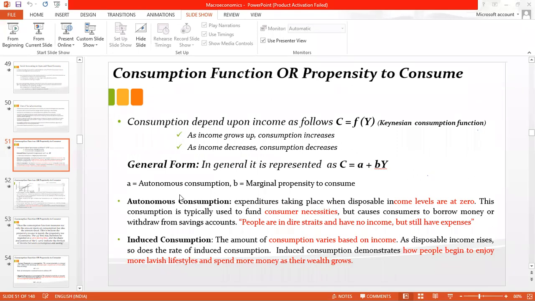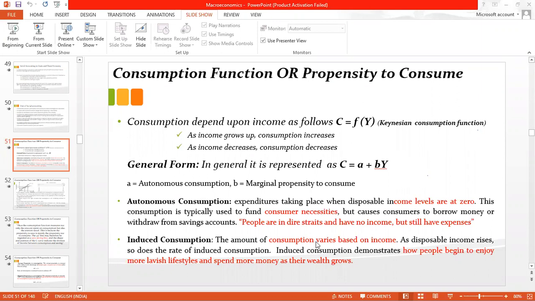A is reflecting your autonomous consumption. When your income is zero, at that time also you do a certain kind of consumption, that is called A, autonomous consumption. Now this B is your induced consumption. So it is the amount of consumption which varies based on your income.